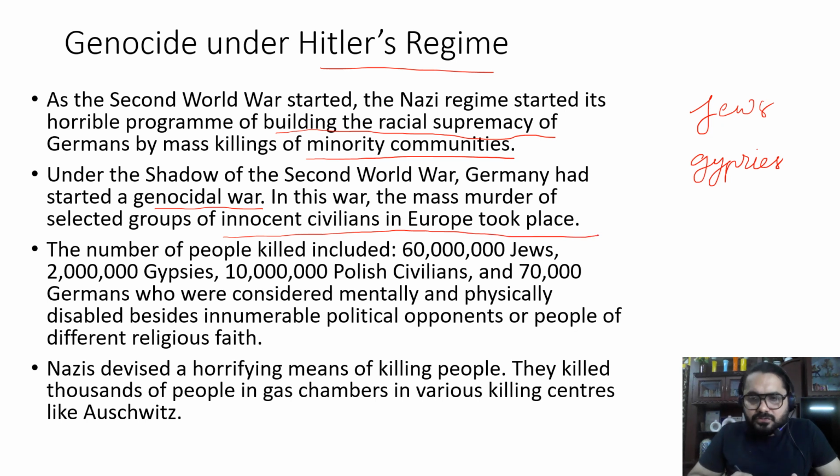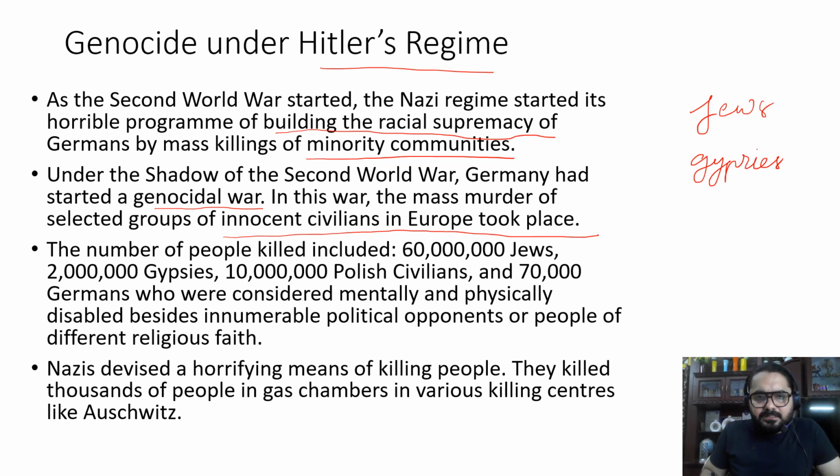Some innocent people were killed just because they belonged to the minority community, and the Nazis wanted to prove to everyone that Germans had racial supremacy over the others in the European continent. In this process, they killed a number of people.